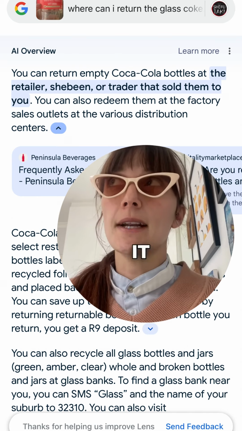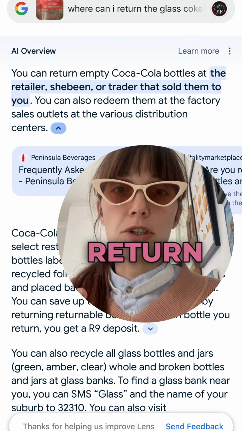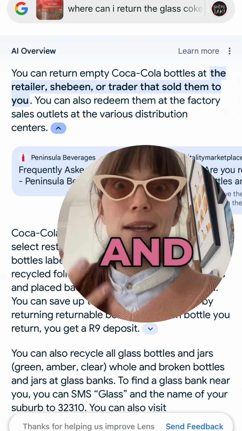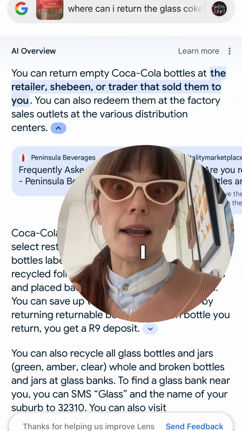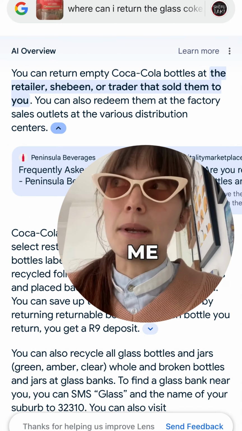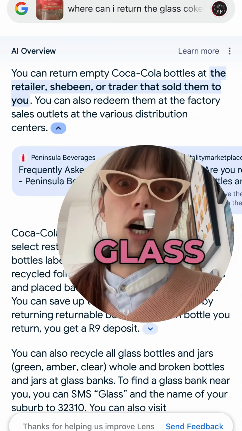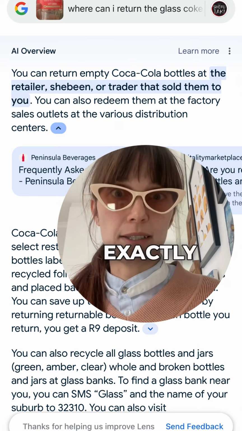It picks it up. It tells me where I can return it to. Very quick and easy. Lovely. It tells me how much money I can get back. It even tells me that I can SMS glass and they will tell me exactly what to do.